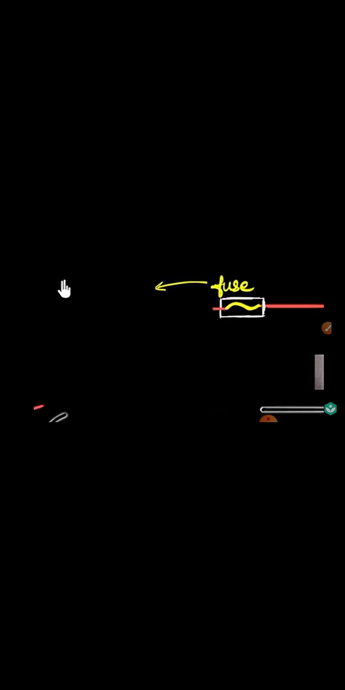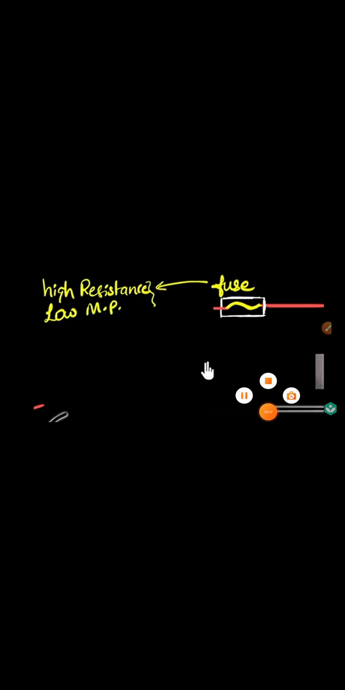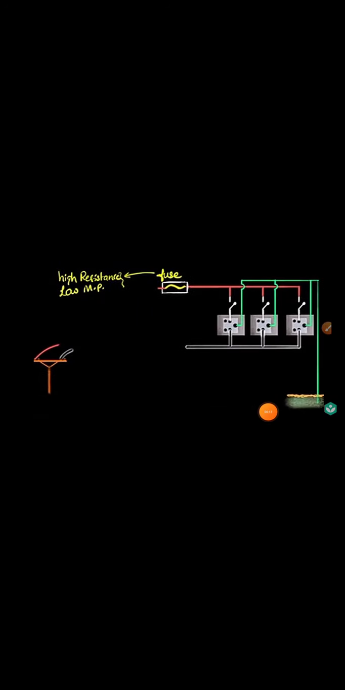So a fuse is made up of wire having high resistance and low melting point. Okay, keep this in mind. This fuse has high resistance and low melting point. So these two things you need to keep in your mind. They may ask it as a 1 mark question.